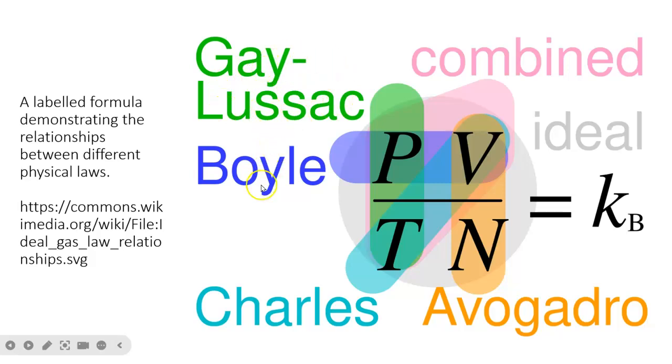Robert Boyle and Amedeo Avogadro, who also worked on gases, and they formulated this law, the general gas law: pressure times volume divided by temperature and the number of molecules gives a constant.